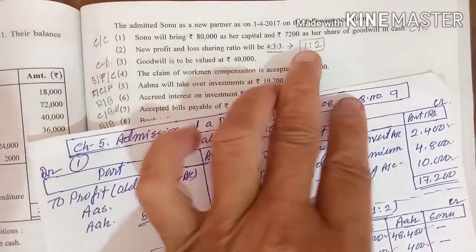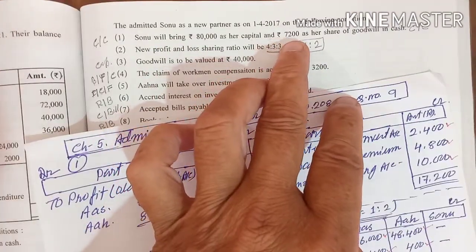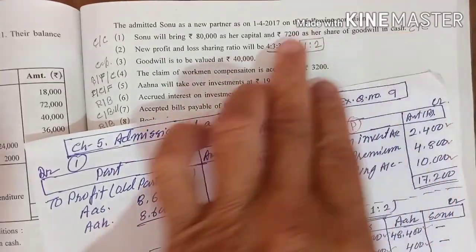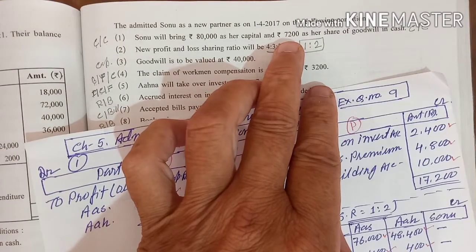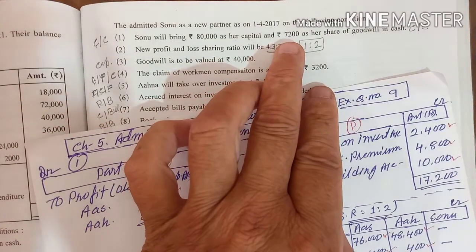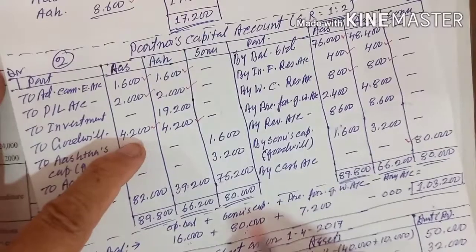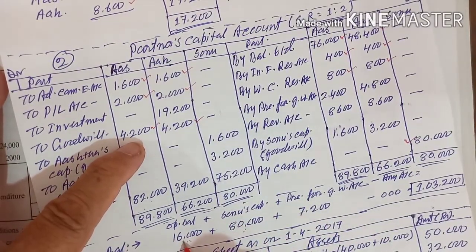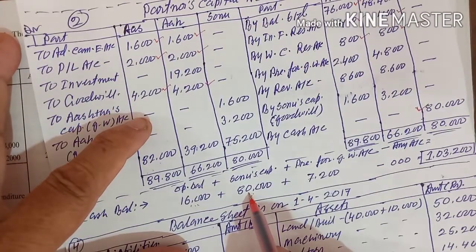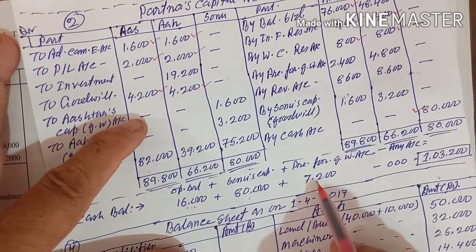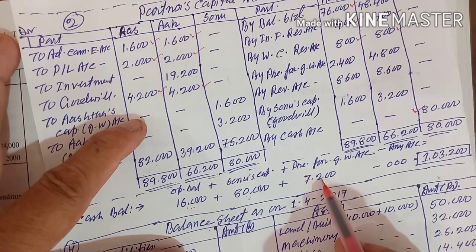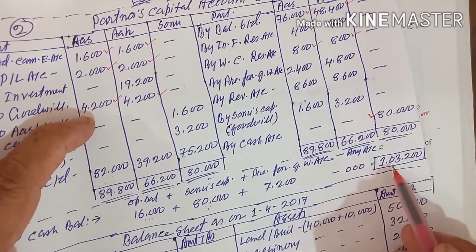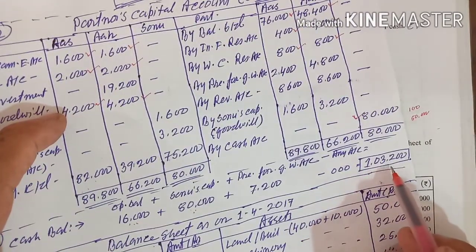And it is also given that 7,200 is her share of goodwill in cash. Cash is coming, 7,200 for goodwill. So the journal entry: cash account debit to premium for goodwill. So your cash balance is opening 16,000, plus 80,000 for capital, plus 7,200 in cash for goodwill. Nothing is minus, so the cash balance is coming 1,03,200.